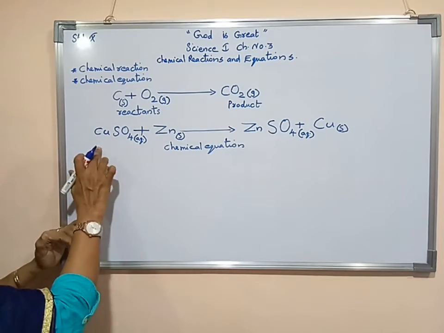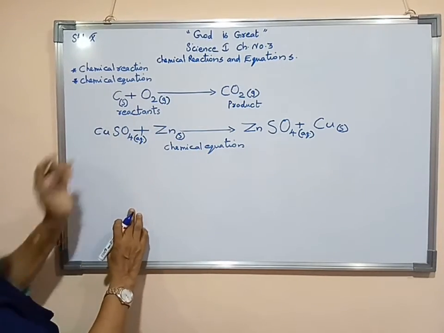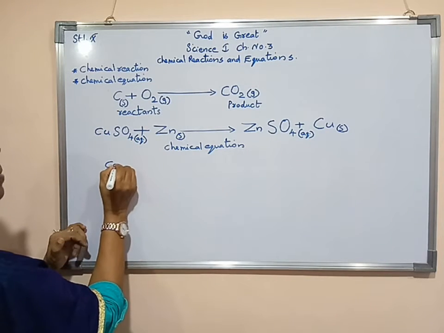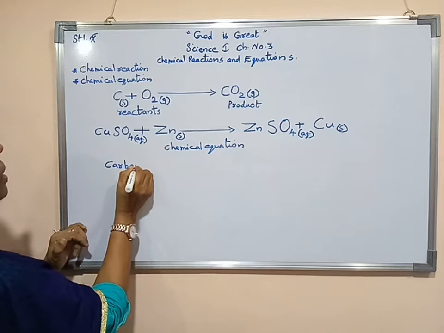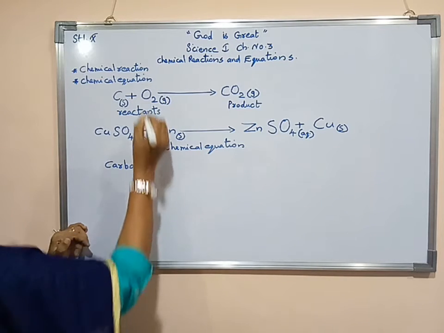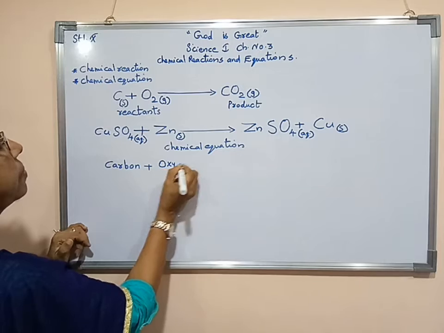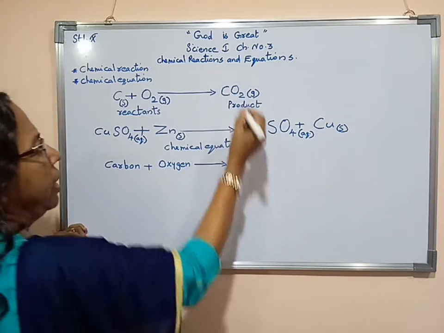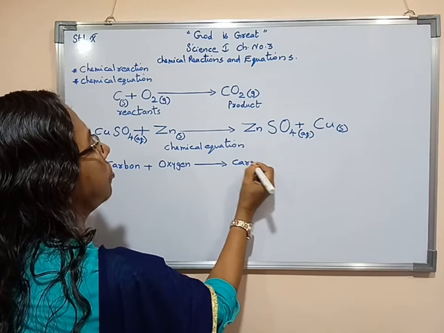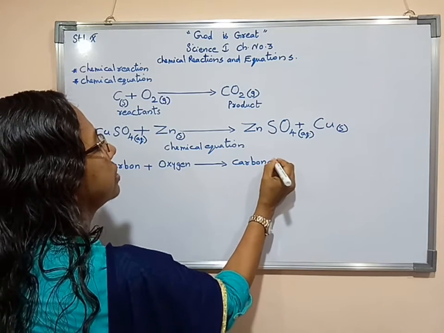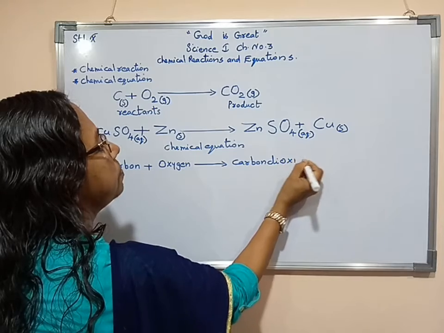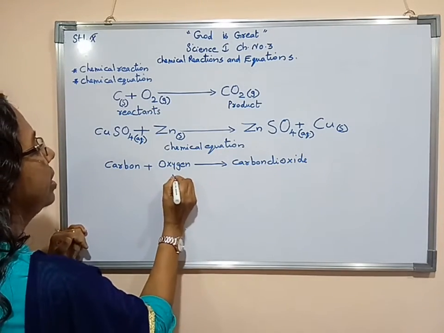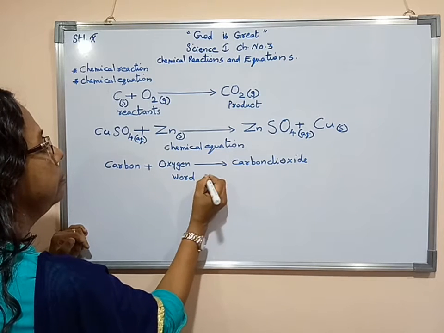Now if you are writing them in words, I will do the first example and show you now. First one, that is carbon. I am writing in words now. Carbon reacts with oxygen. As a result of it, carbon dioxide gas is forming. Carbon dioxide. In words I have written. So this chemical equation is known as a word equation.